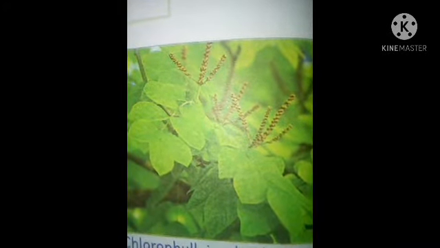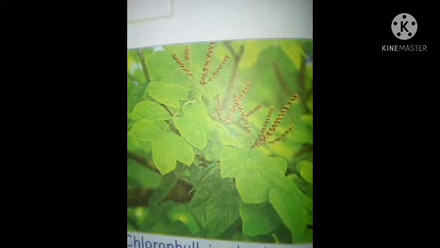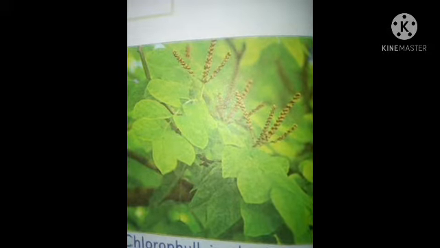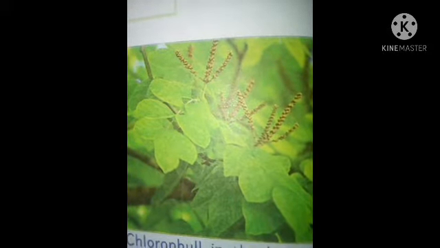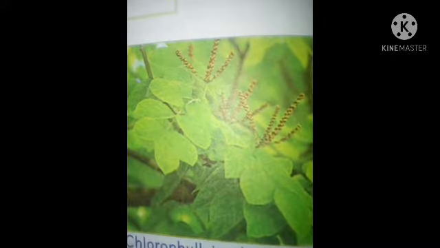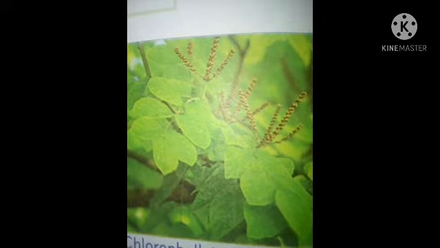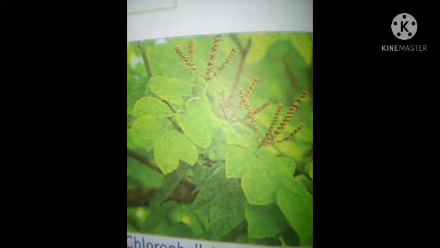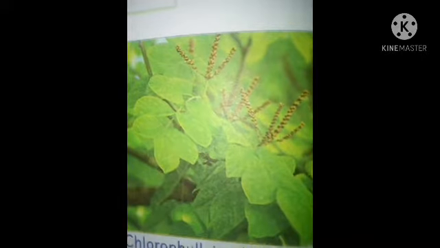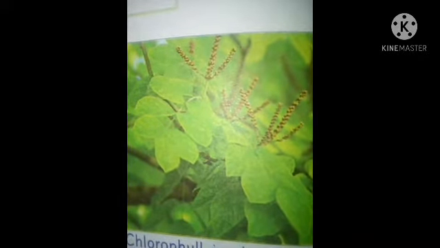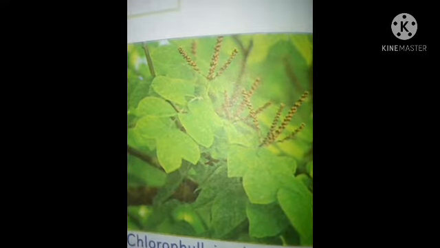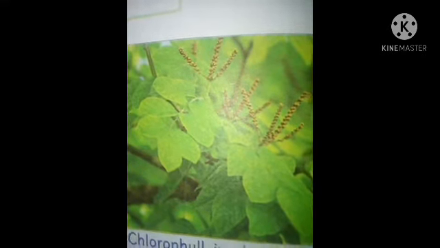So students, we all know all living things need food for growth and repair of their body parts. Plants are living things which produce their own food. Man and other animals depend directly or indirectly on plants for their food. Cow, goat, buffaloes and many other plant eaters depend directly on plants for their food.